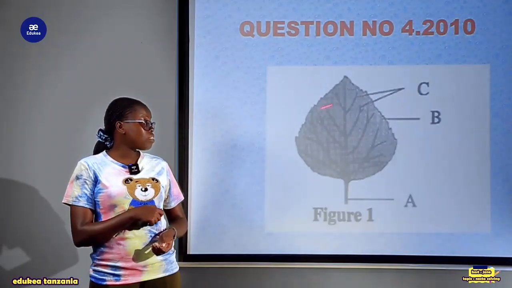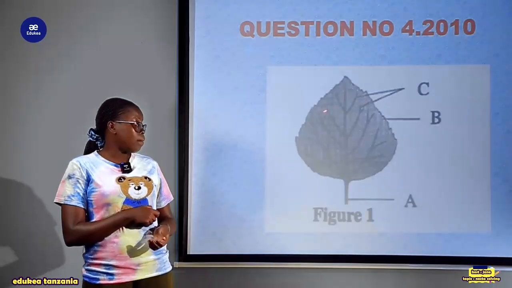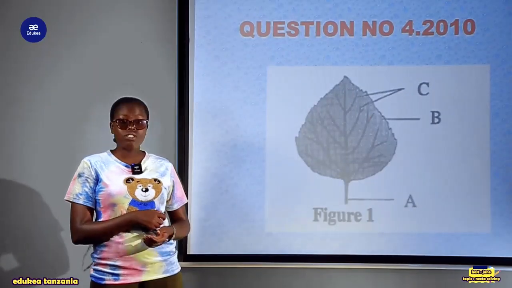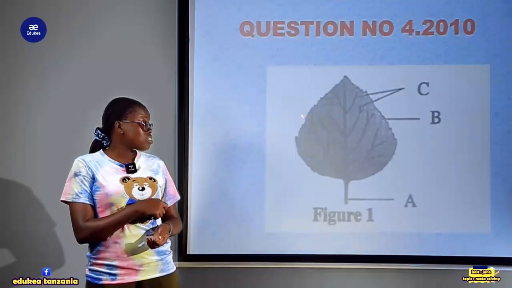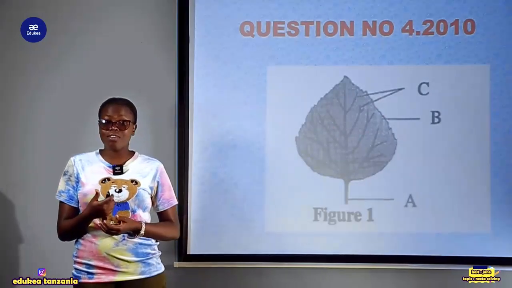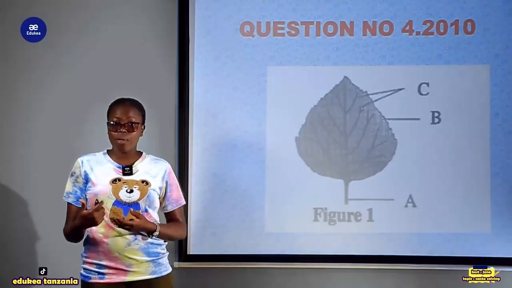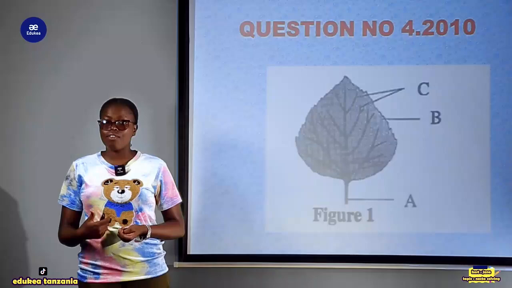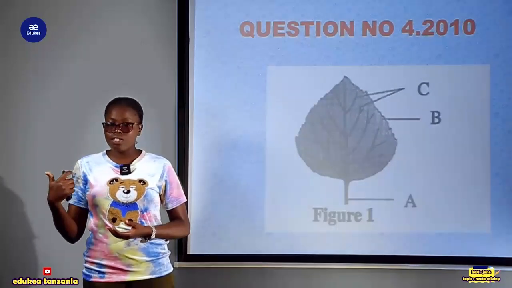So you are needed to label these parts. The part labeled here indicates the leaf margin, and the small lines indicate the veins, which contain the vascular tissue. Within the vascular tissue we know there is xylem and phloem. Xylem is for transportation of water and mineral salts, and phloem is for transportation of the manufactured food from the leaf to the storage organ.